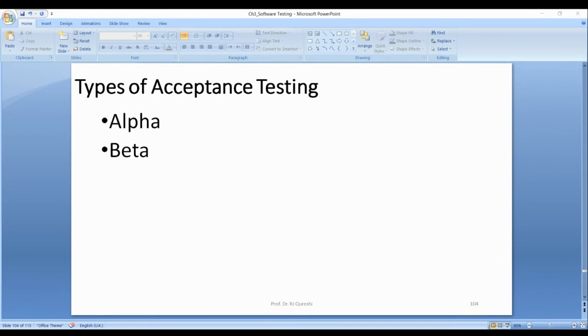Few users from each level will come to the software company side to test at the software company side. This is called alpha, and it is done at the software company side, by the end users, by the users of the customer.